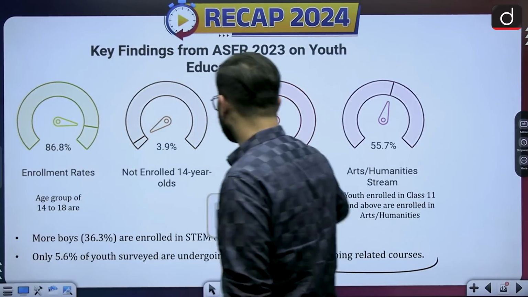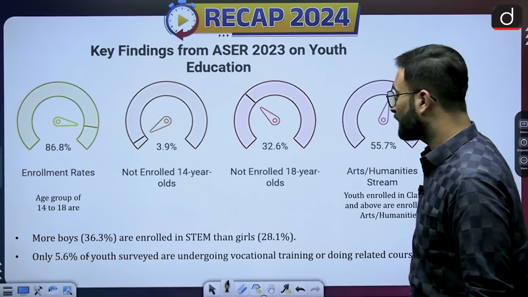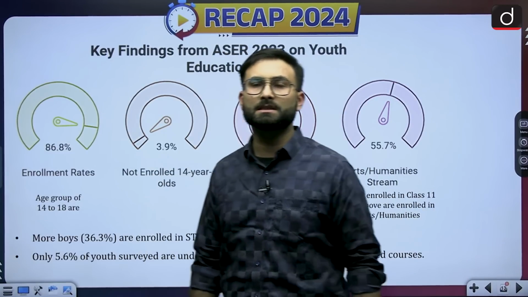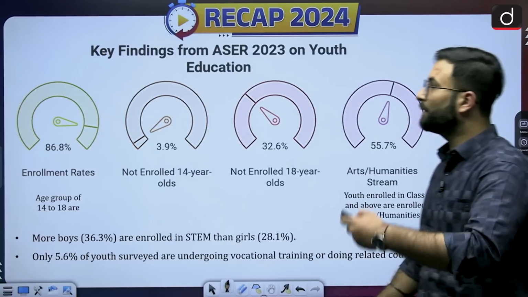Again, they are talking about the enrollment ratio. Second, they are talking about the ability to read, basic mathematical calculations and digital skills. So that is about ASER.